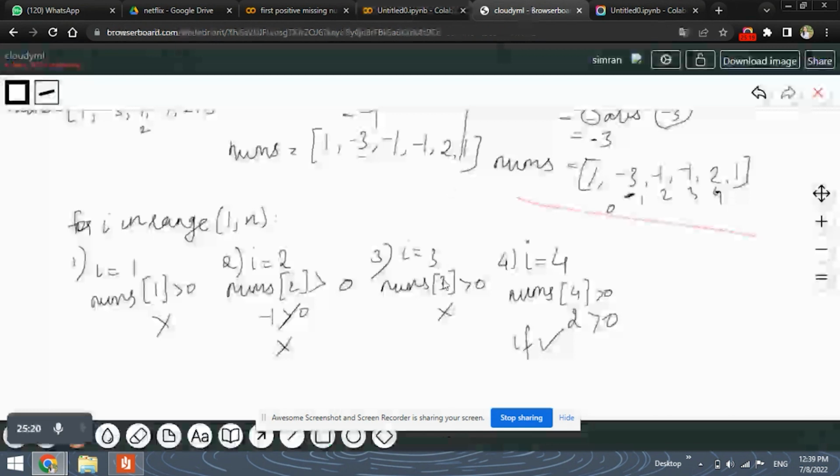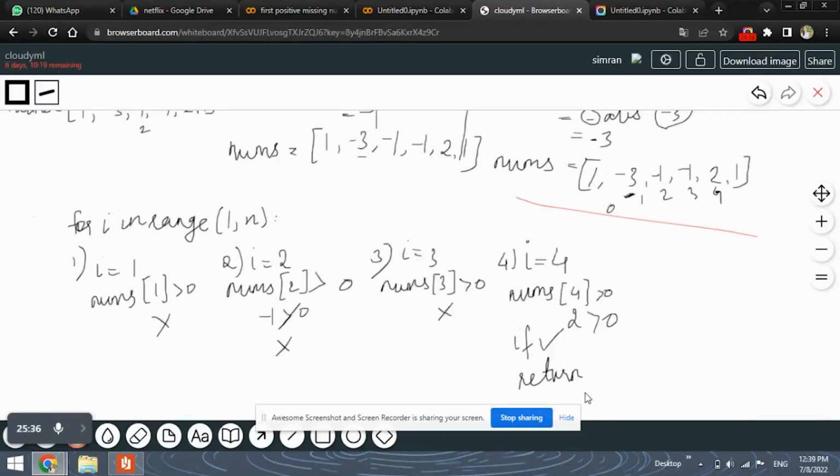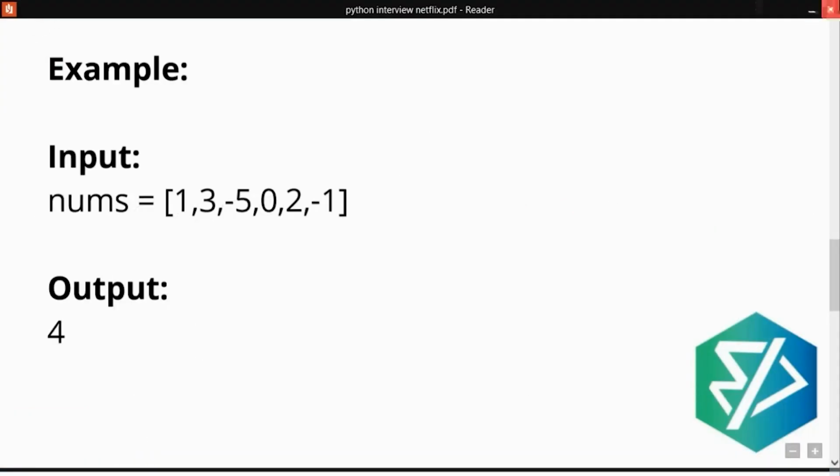So return i. Whenever you find a return statement in any definition, the code block or the definition comes to an end, because return is the final statement of any code block. So we return the value of i. The current value of i is 4, so we return the value 4. This is our final output, which is 4, and our output for the example that we have used is also 4.